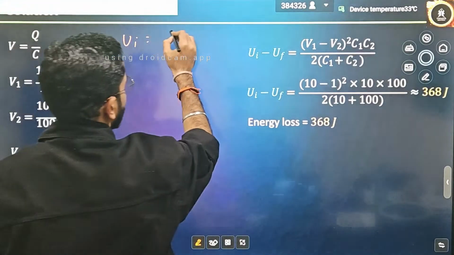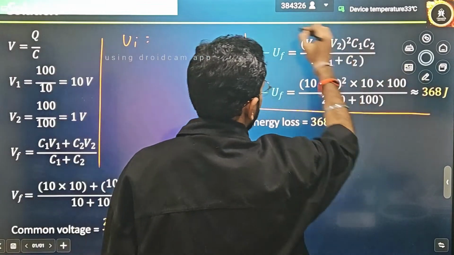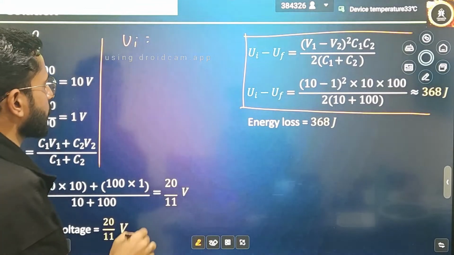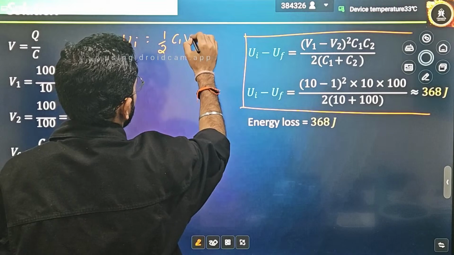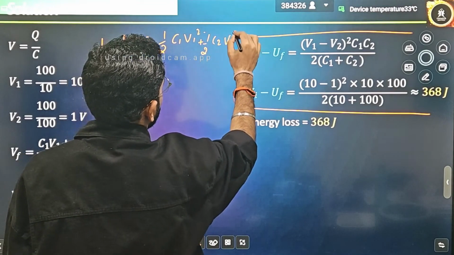Initial energy, how will you write it? There is a final result or the direct formula also. If you want to calculate from here, you can calculate. There is no problem, but we will be going step by step. How will you write the initial energy? Half C1 V1 square plus half C2 V2 square.